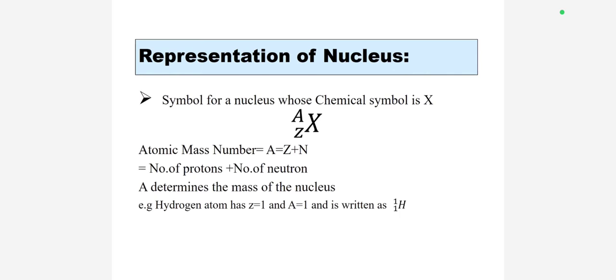The atomic mass number A is equal to Z plus N, where A is the atomic mass number, Z is the atomic number, and N is the number of neutrons. The atomic mass number is equal to the number of protons plus the number of neutrons, which determines the mass of the nucleus. For example, hydrogen: the atomic number is 1 and the atomic mass number is 1, and it is written as H11.